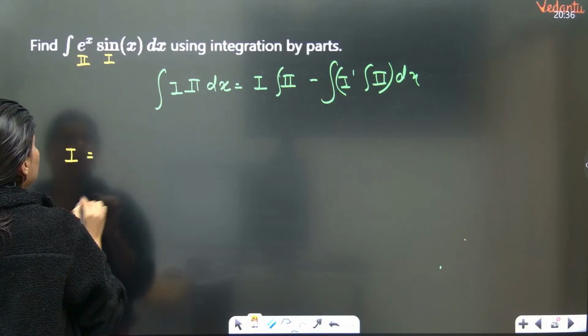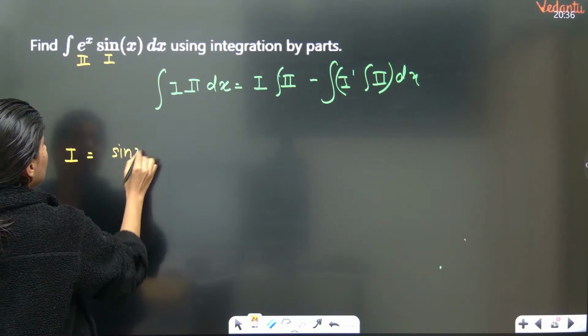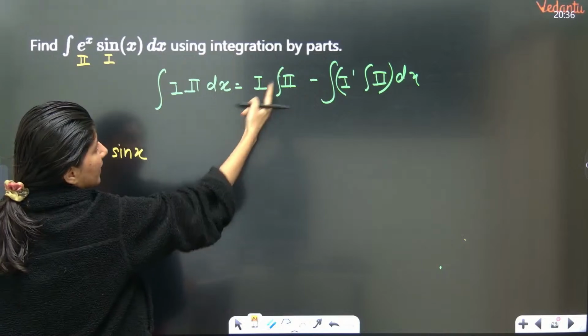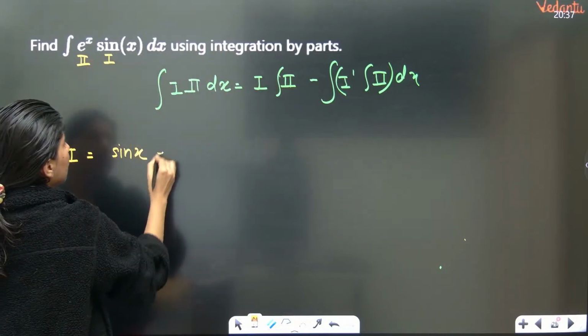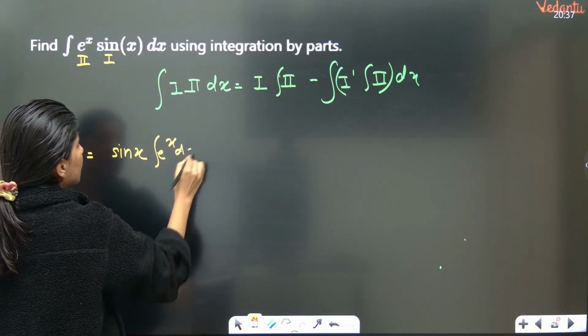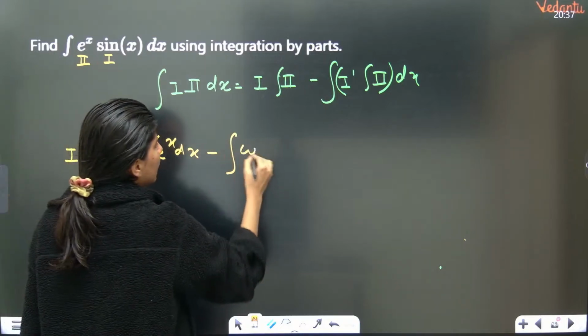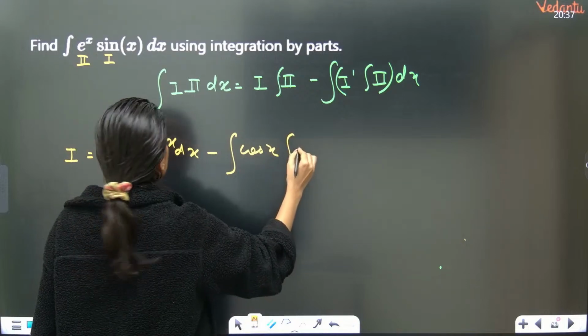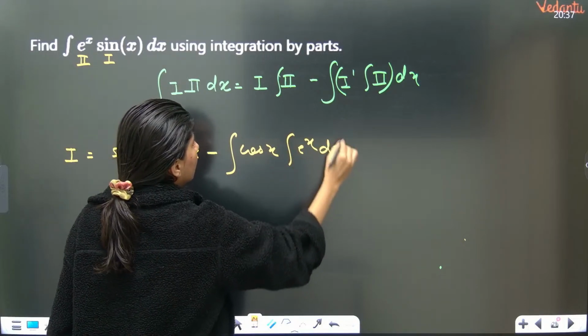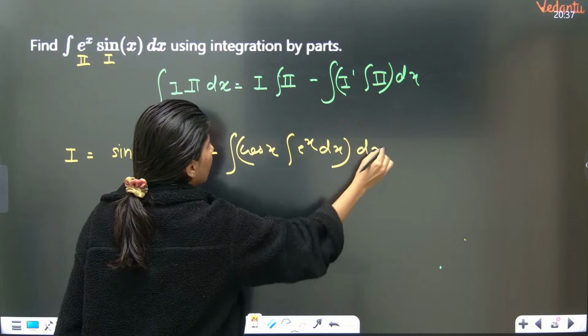I is equal to first function, sin x is constant, times integration of second, so integration of e raised to power x dx, minus integration of derivative of first, so derivative of sin x is cos x, times integration of second, dx. Okay, clear?